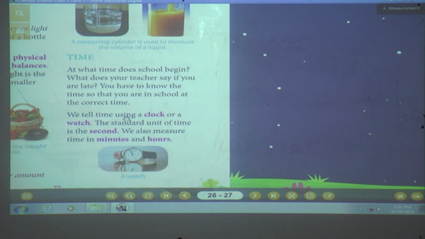We tell time using the clock or watch, isn't it? Do you have a clock at home? Yes. Now I think some students have a watch also, isn't it? So the standard unit of time is second. Keep in your mind. What is the standard unit of time? Second. We also measure time in minutes and hours.